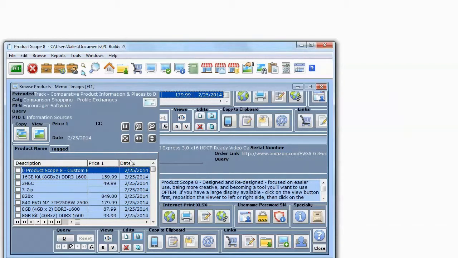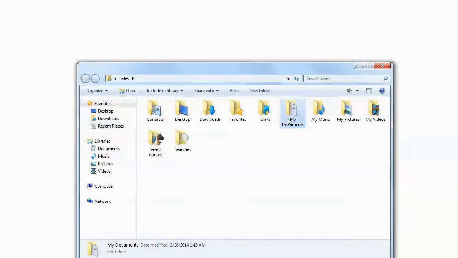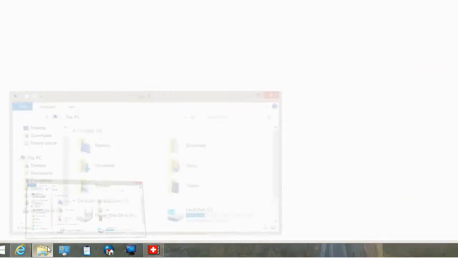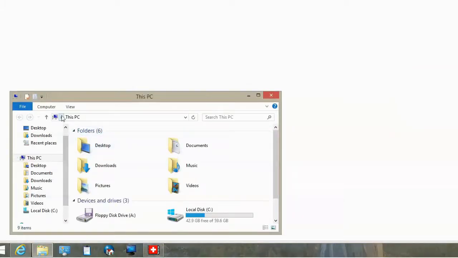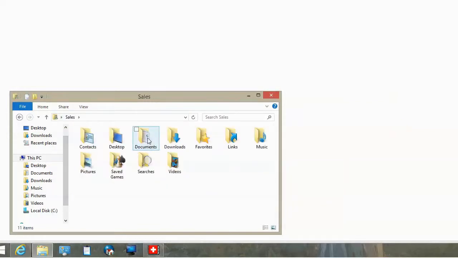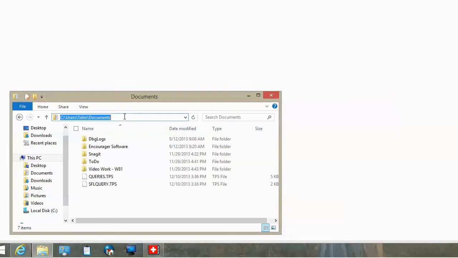First in Windows 7, and then we'll make an example in Windows 8.8.1. Windows 7, click on Start button, click on User Account Name, click on Documents, and copy the address. In Windows 8.8.1, click on File Explorer, click on the user account name, click on Documents, copy the address.